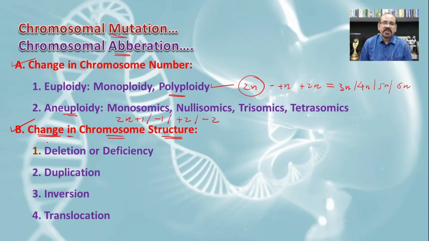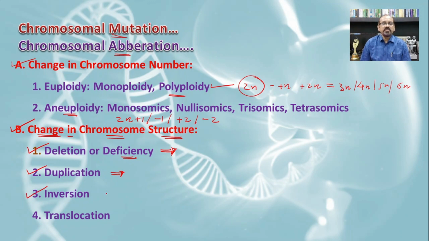These different changes, which are found in different organisms, including plants and animals, are known as deletion or deficiency, meaning there is loss of a certain part of the chromosome. Then duplication means there is addition of a certain part of the chromosome.